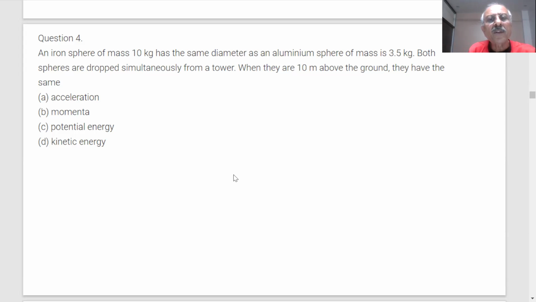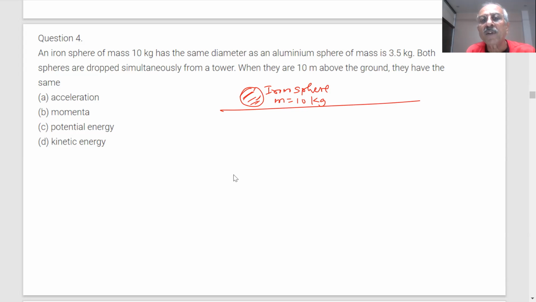Let us try to understand. This is my iron sphere, and its mass is 10 kg. It has the same diameter as the aluminium sphere of mass 3.5 kg.